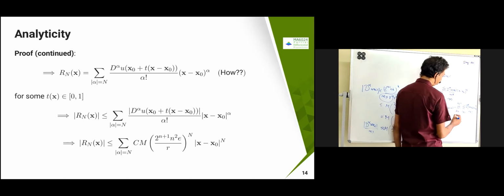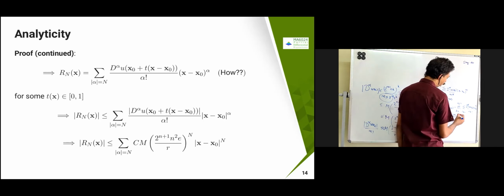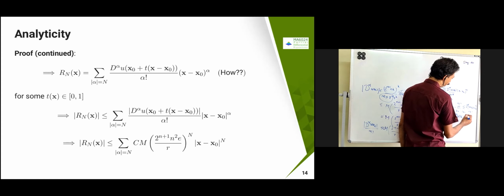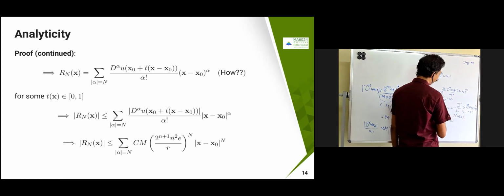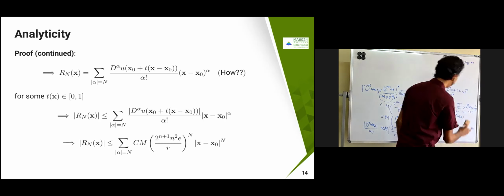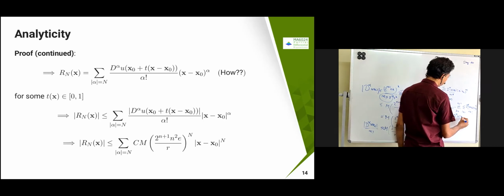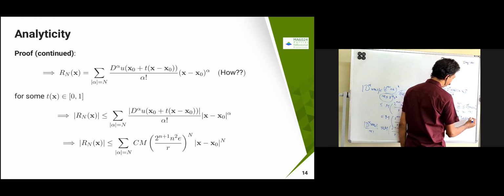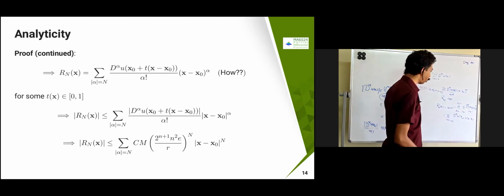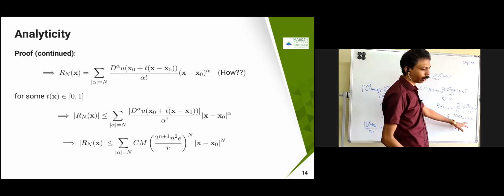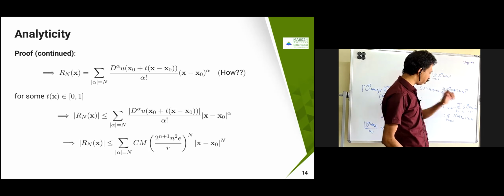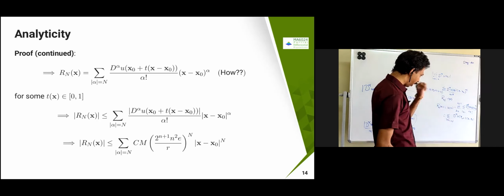Summation over alpha equal to n to infinity, d alpha of alpha, t power alpha, u of x naught into x minus x naught whole power alpha. So I am just replacing with some substitution in terms of a one-dimensional variable. What I am going to get is x naught plus t into x minus x naught. If I put t equal to 1, this becomes u of x. If I put t equal to 0, this becomes x naught.